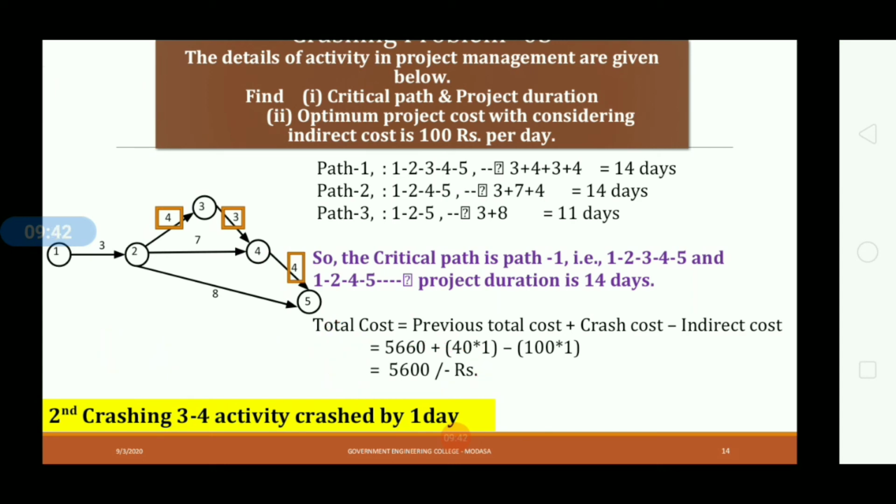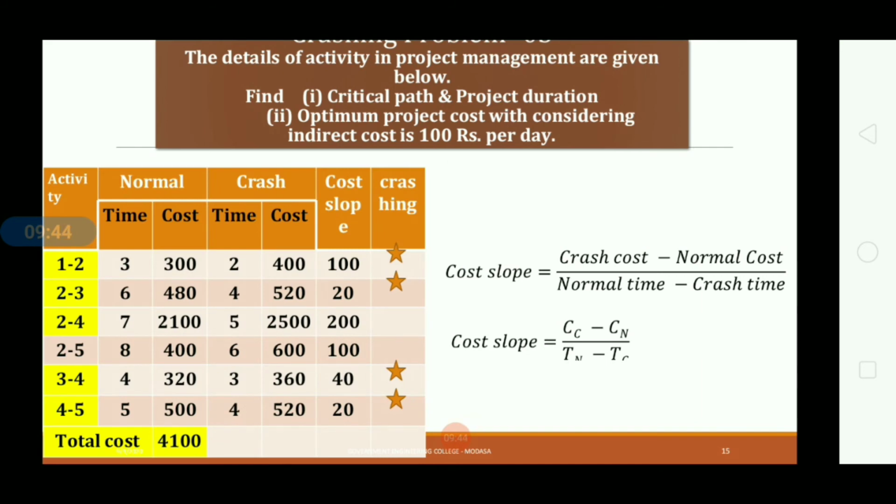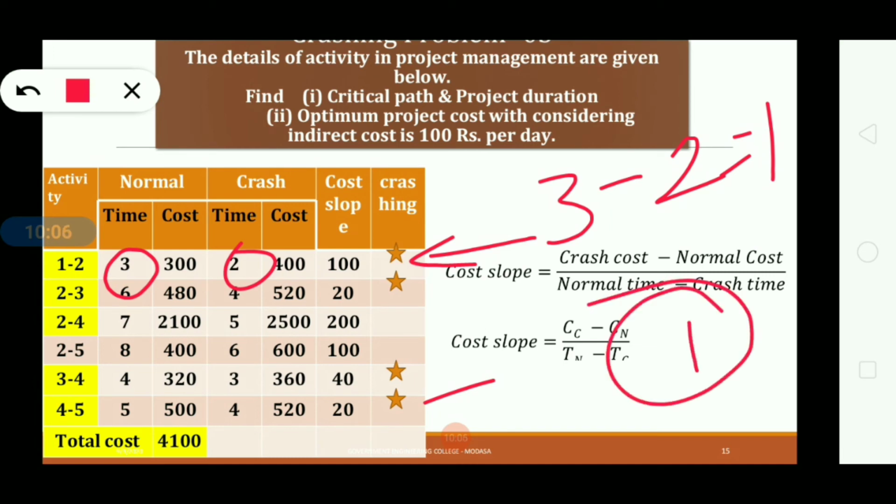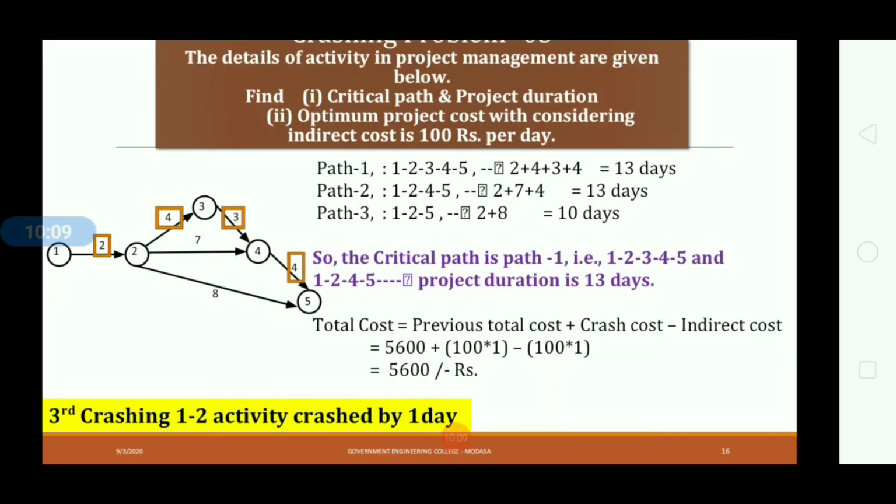Now go for the third crashing. After this third value, the fourth minimum value is 100 and the activity is 1 to 2. So activity 1 to 2 will be crashed by 1 day, because the difference between normal time and crash time is 1. So in the third crashing, activity 1 to 2 will be crashed by this one. This activity will be crashed by 1 day.